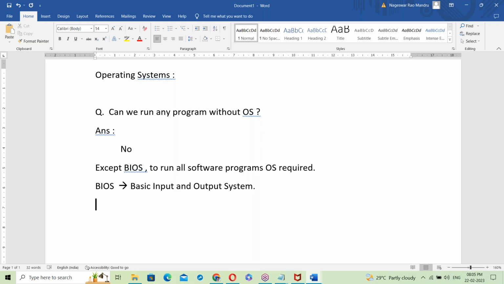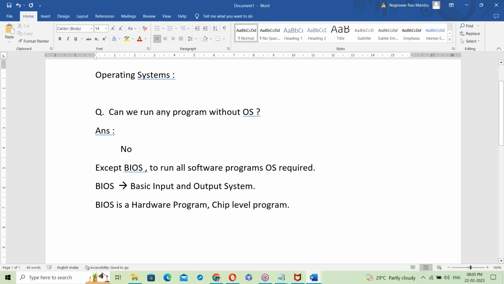So what exactly is BIOS here? BIOS is not a software program. BIOS is a hardware program.